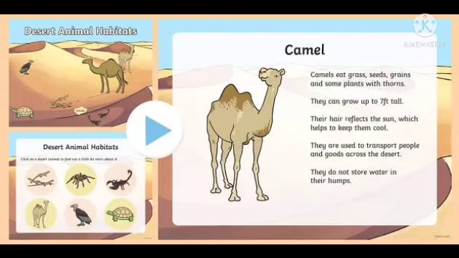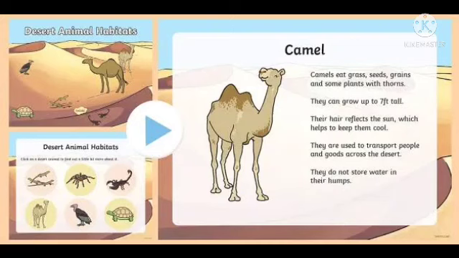So children, according to their habitat, animals have special features like body coverings and feet. Yes, we know very well. Now we are seeing about different types of landform like desert and polar region. In both we cannot walk with normal legs like our feet, because when you keep your feet on that, our feet will sink.